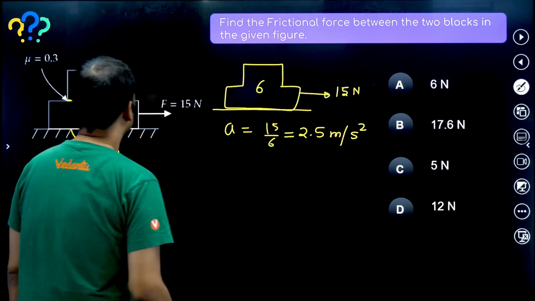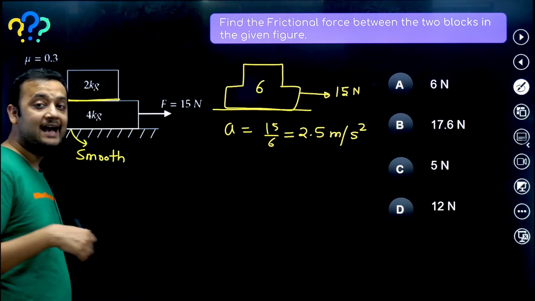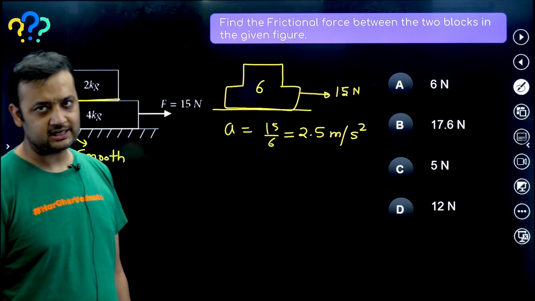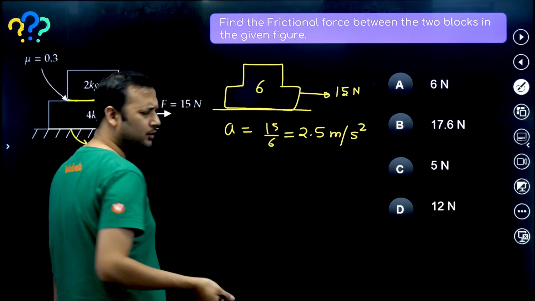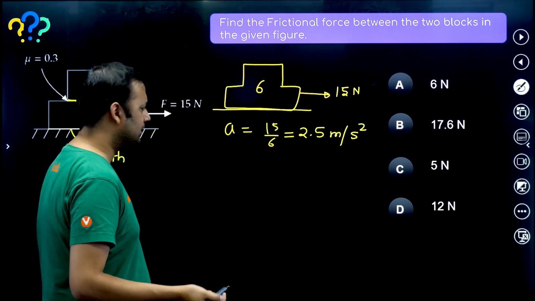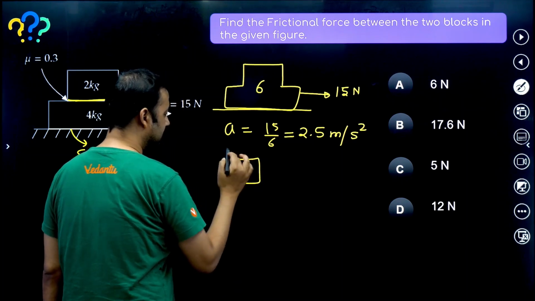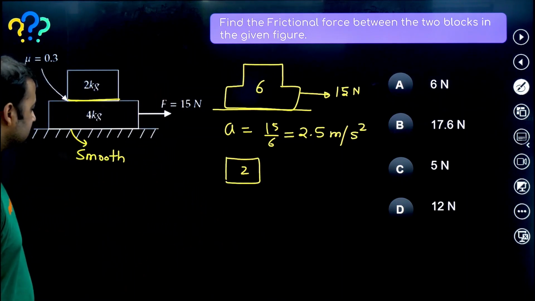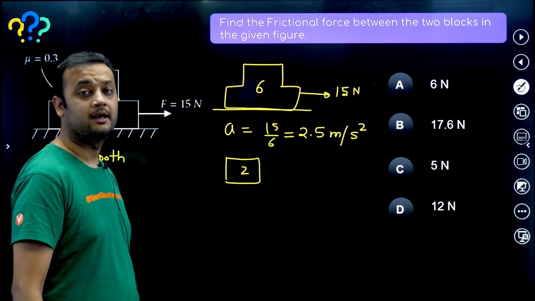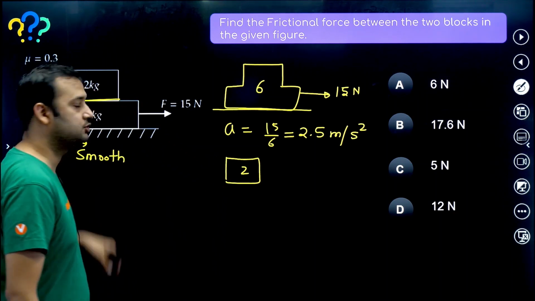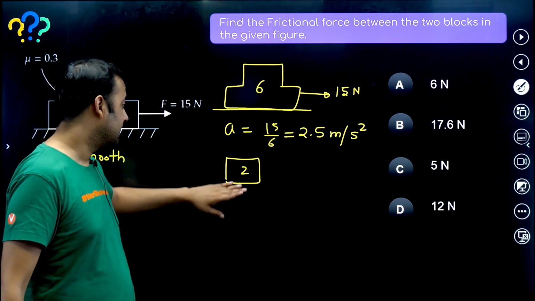Now look at 2 kg and 4 kg in isolation. You can look at any of them. Let's look at 2 kg. On 2 kg there is no applied force. We haven't applied any force on this. But there is friction between these two surfaces.